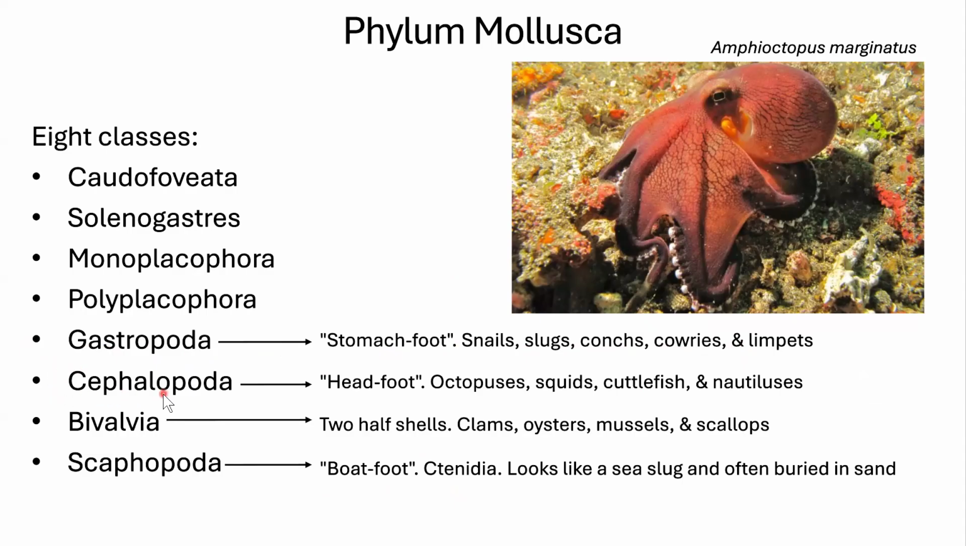Then we have Cephalopoda. Remember, cephalization referred to having a head. So these are the head feet. They're going to be things like octopuses, which just has a face and a head, and then legs. Squids, cuttlefish, and nautilus. Then we have Bivalvia. Bivalves are going to have 2 shells on a hinge. So think a clam or an oyster or a mussel or a scallop. So those are still in the same group of snails, but look nothing like snails.